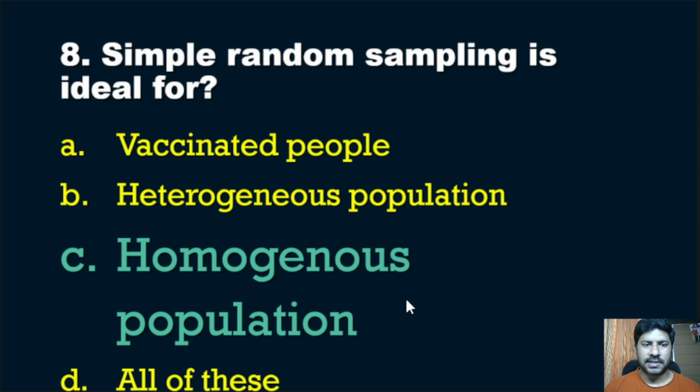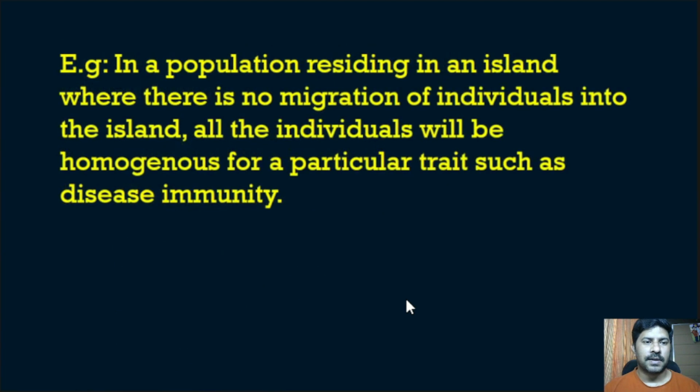I will explain with an example, then you will understand better. For example, in a population residing on an island where there is no migration of individuals into the island, all the individuals will be homogeneous for a particular trait such as disease immunity. If you take the disease immunity capacity of that island population, no one came from outside, so the trait will be the same for that population. That kind of population is known as a homogeneous population.